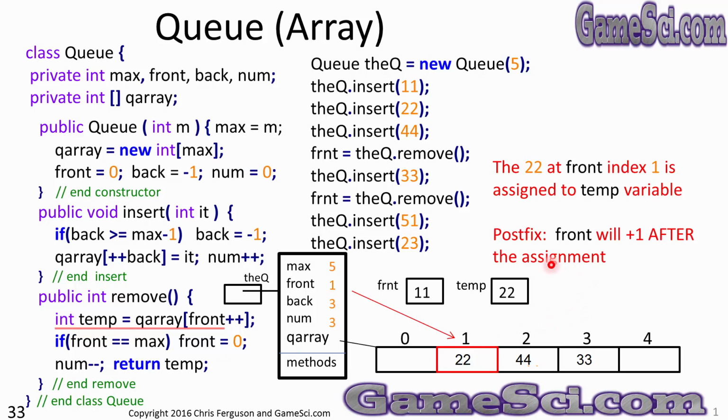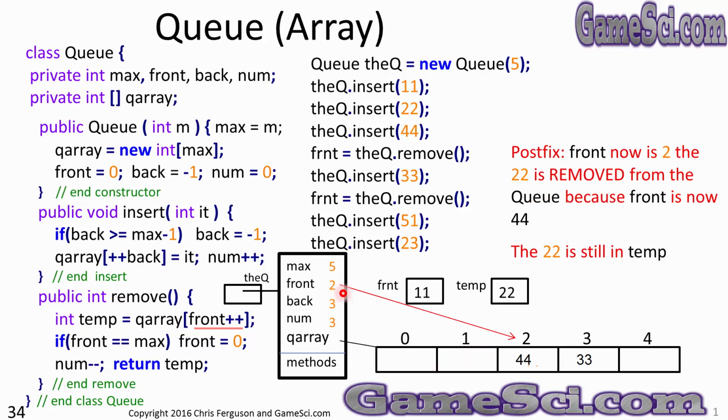This is a local variable, so it gets created on demand. We'll take the value that's in front right now. Front contains a 1. We'll take that 22 and assign it to the temp variable. Note the postfix notation. We will not add 1 to front until after this assignment is completed. So front just moved up to 2. When front moved to 2, essentially the 22 was removed from the queue. Since front is no longer pointing to 22, it's pointing to 44. 22 is out. However, we have saved 22 in the temp variable. That's why we created temp in the first place, to save the item we were removing from the queue so we could later return it.